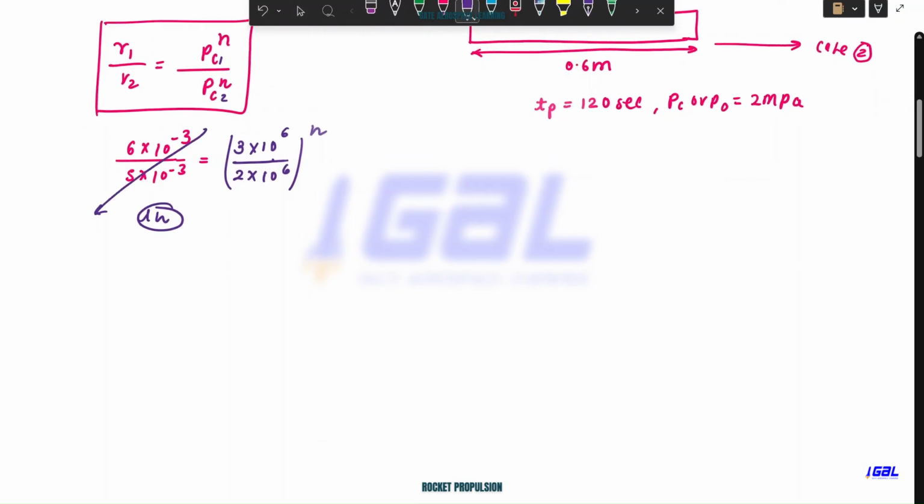This value comes out to be 1.2, and if you solve for ln, I'm getting 0.405. Solve this, and you will get 0.445, approximately 0.45. So now you got the n value.